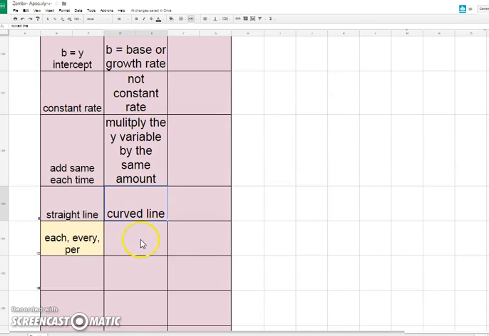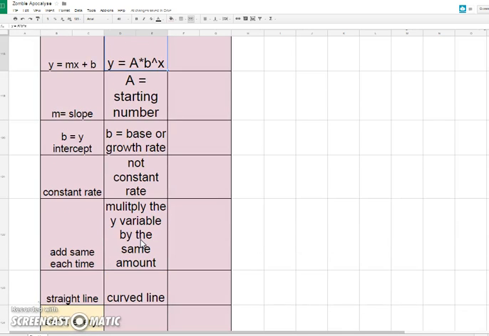Well, you could have a common multiplier. You want to go back up? Okay.